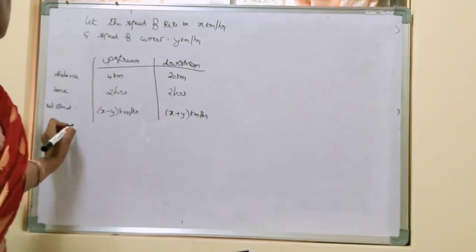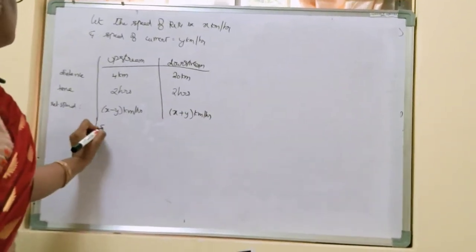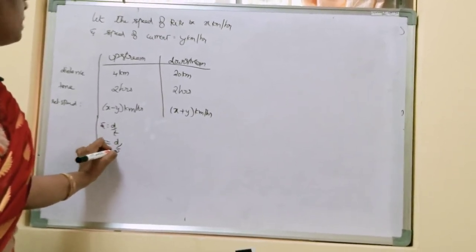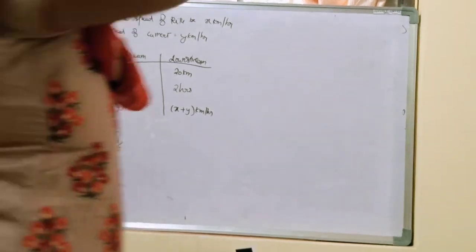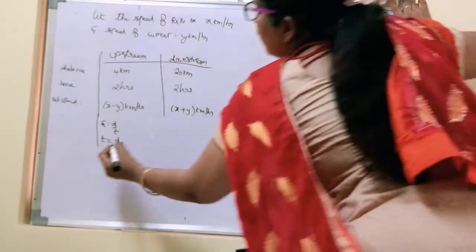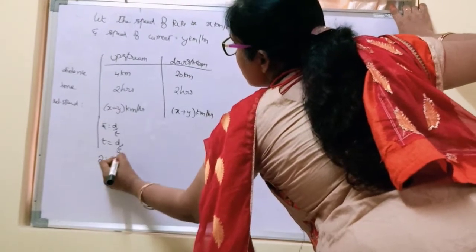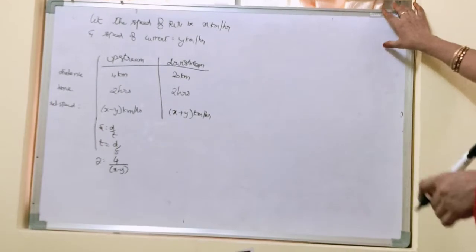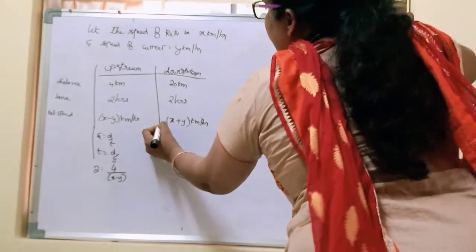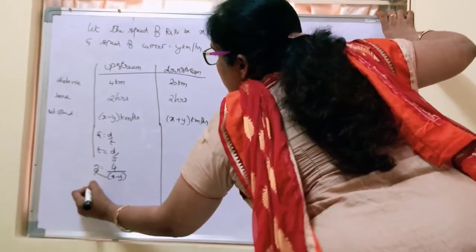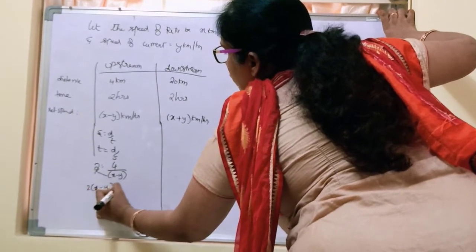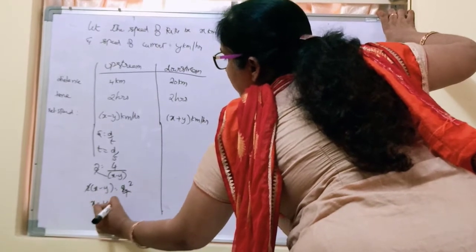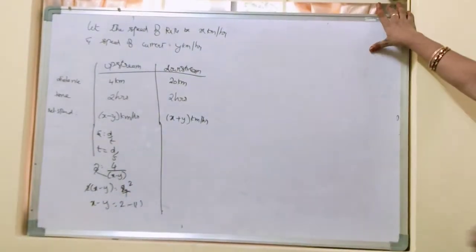Okay, so what is the time formula? We know speed is equal to how much? Distance by time. So time is equal to distance by speed. Okay, so how much time she has taken? 2. Distance is 4 by what is the speed? X minus y. Okay, so let us simplify this one. So this is 2 into x minus y is equal to 4. 2 cancels 2 times, therefore x minus y is equal to 2. That is your first equation.